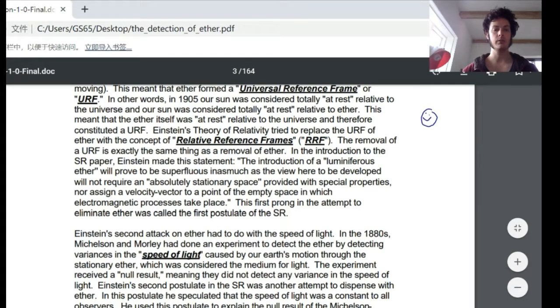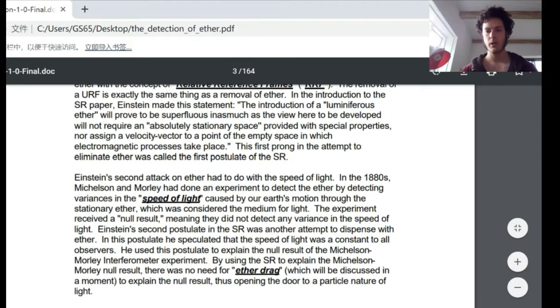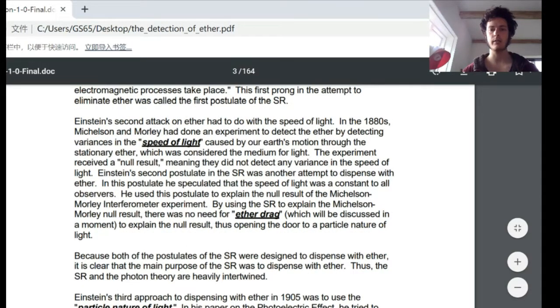In the introduction to the special relativity paper, Einstein made this statement: the introduction of a luminiferous ether will prove to be superfluous, inasmuch as the view here to be developed will not require an absolutely stationary space provided with special properties, nor assign a velocity vector to a point of the empty space in which electromagnetic processes take place. This first prong in the attempt to eliminate the ether was called the first postulate of special relativity.